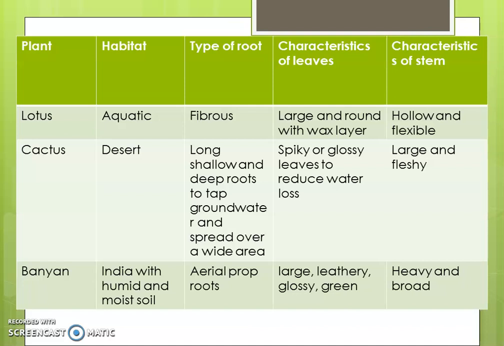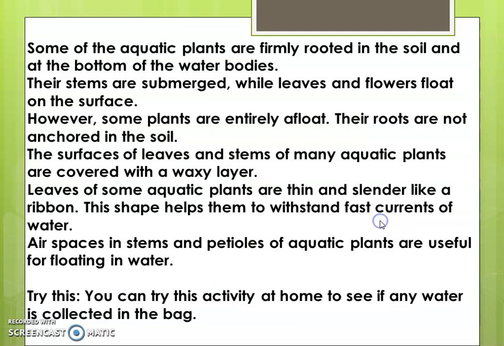Then how are the leaves of the banyan tree? Large, leathery, glossy, and green. And how is the stem? It is heavy and broad. So we have seen all these three plants: lotus, cactus, and banyan most of the times.